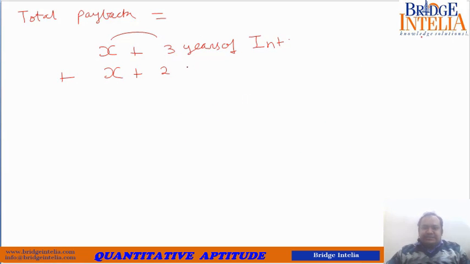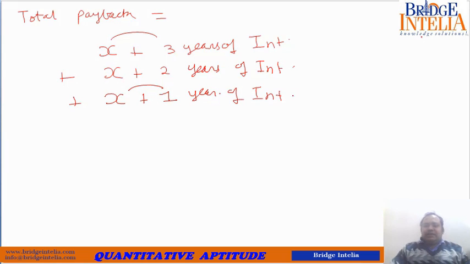Similarly, the third installment X can be invested for 1 more year, so 1 year of interest. Last installment X, so that ends the loan. You don't have the opportunity to invest this.